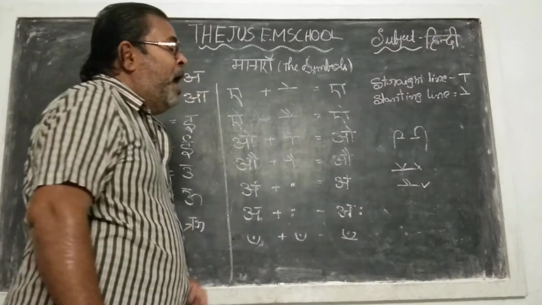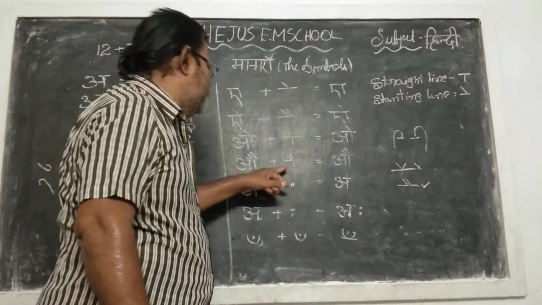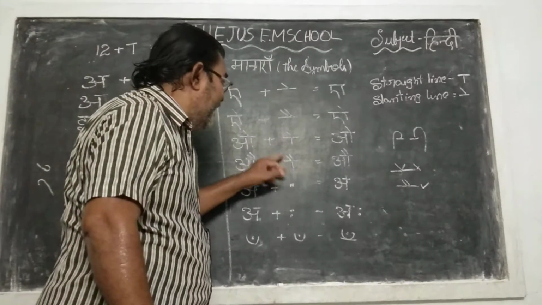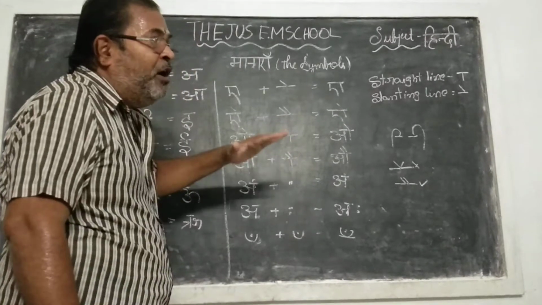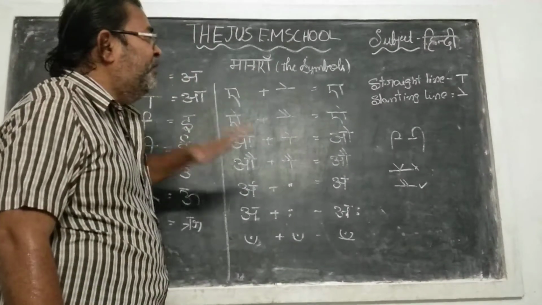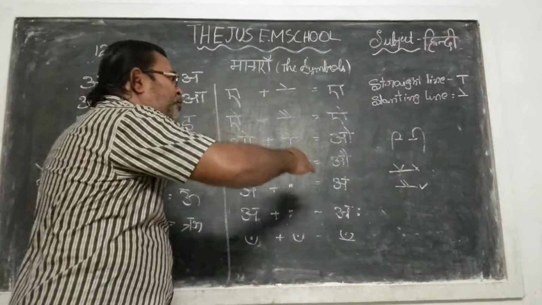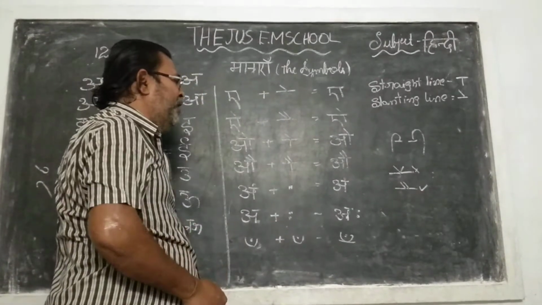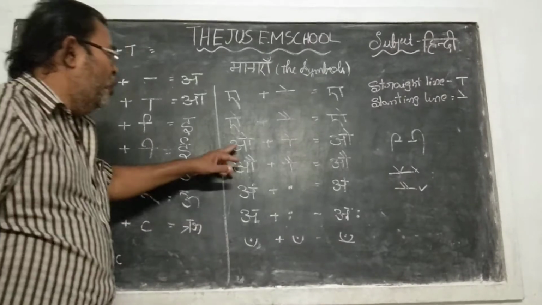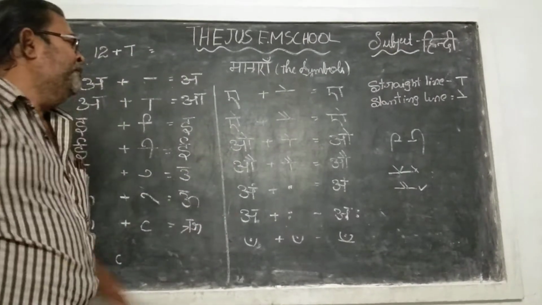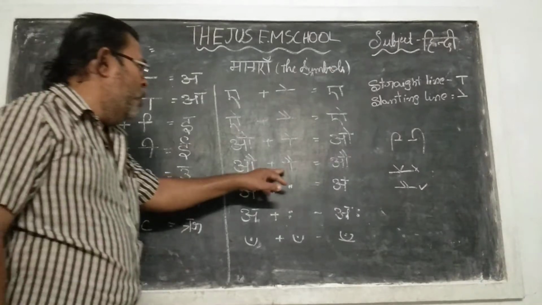O means one straight line and two slanting lines. The slanting lines are always curved lines. Curved means it will be going slanting. So very good. Do you understand that one? Did you find the difference between that O and O? Very good. This is that O ki matra.